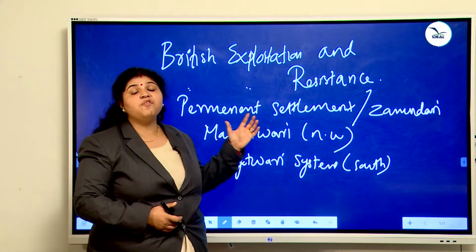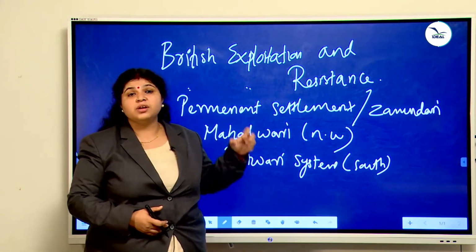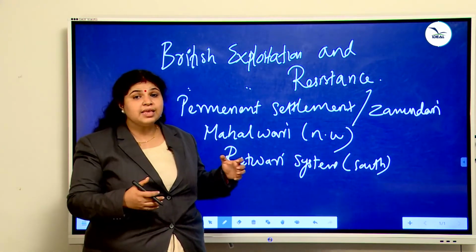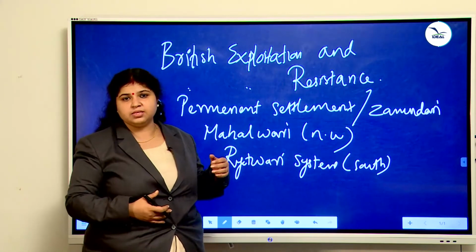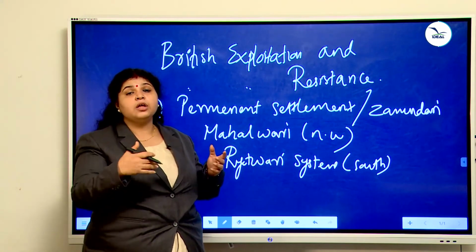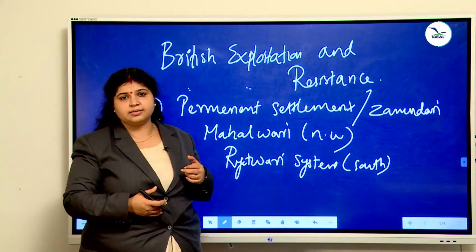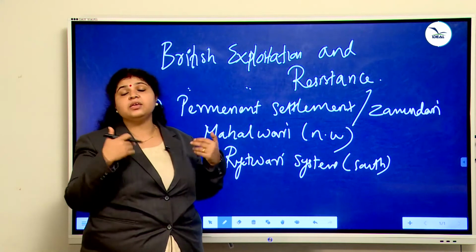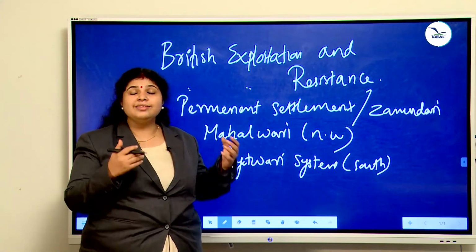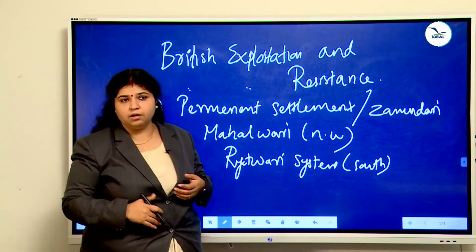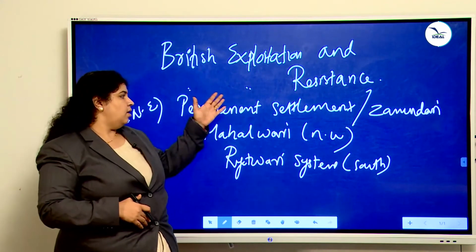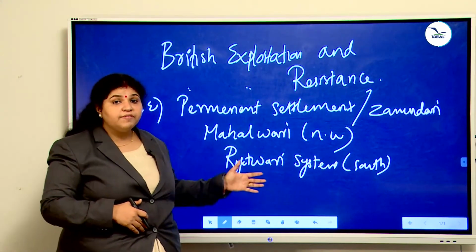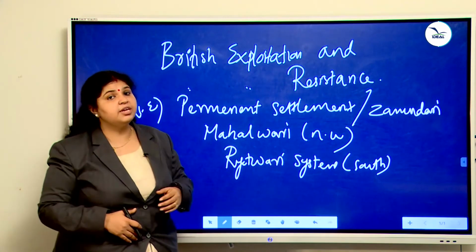Actually, the real aim of the British was to get maximum revenue from the farmers. At the same time, they supported the zamindars. Zamindars often collected too high an amount as tax, and the fixed amount they gave to the British and the remaining money they kept with them. So under this system, the farmers suffered a lot. All these are the three land revenue systems introduced by the British in India.